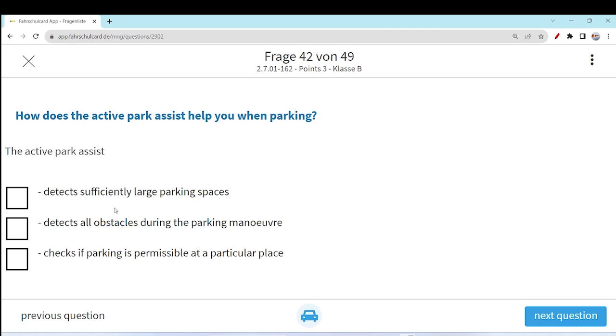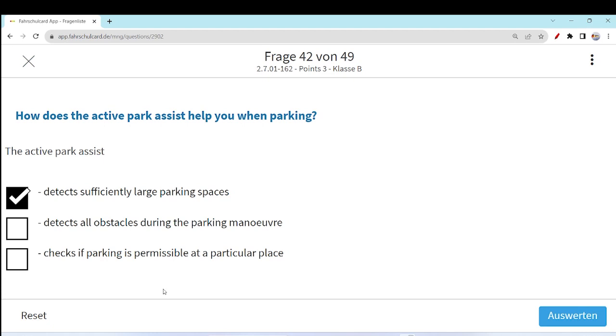The active park assist detects sufficiently large parking spaces. Yes, this is one of the features of active park assist. Detects all obstacles during the parking maneuver? No, it cannot detect all obstacles. It is a machine learning or AI based trained model which is familiar with some sort of scenarios, but sometimes on the roadway there is an obstacle which is never in the memory or information of the active park assist system. So this option is not correct. It can detect some obstacles, but not all.